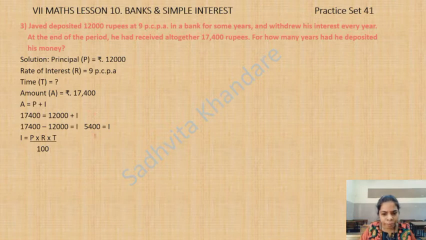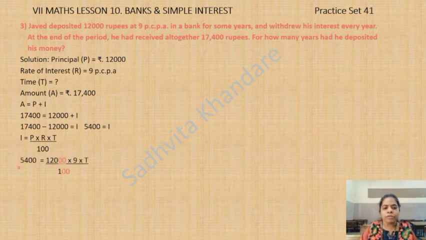Now we know I. So we are going to put the value of I here, and we know P, we know R, and we'll get the value of T. 5,400 is equal to 12,000 into 9 into T. 12,000 is P, R is 9 and these two zeros and these two zeros will get cancelled.